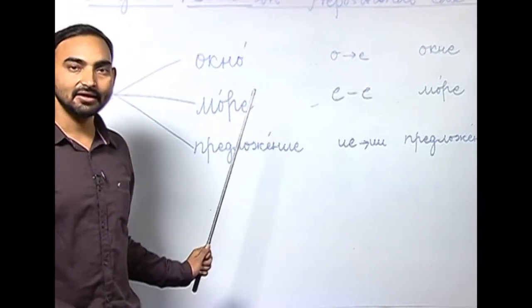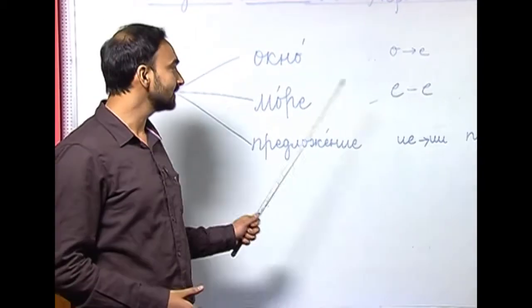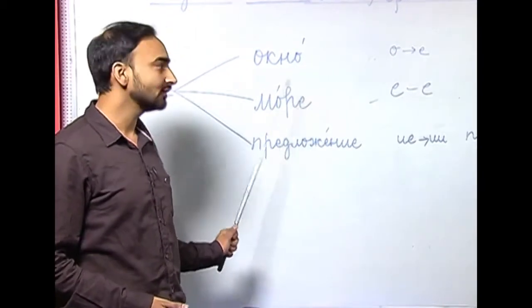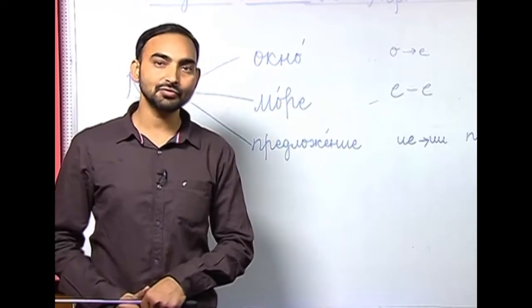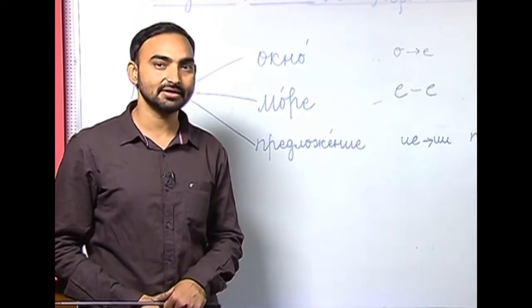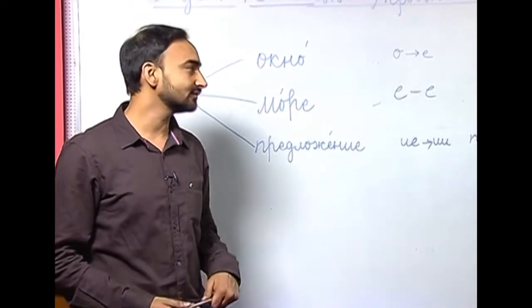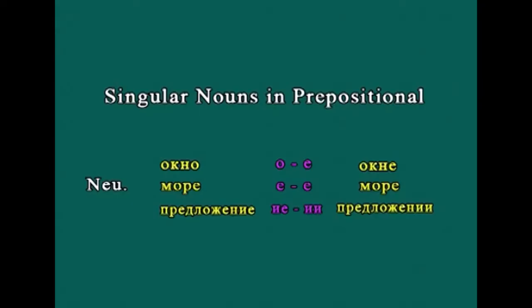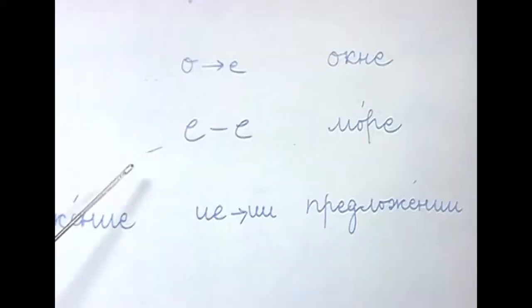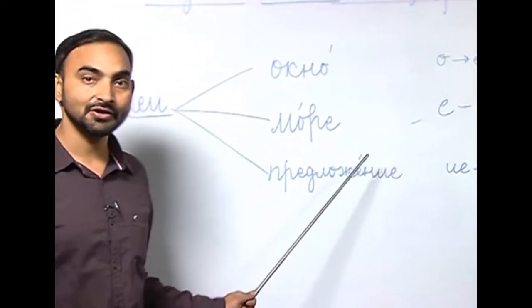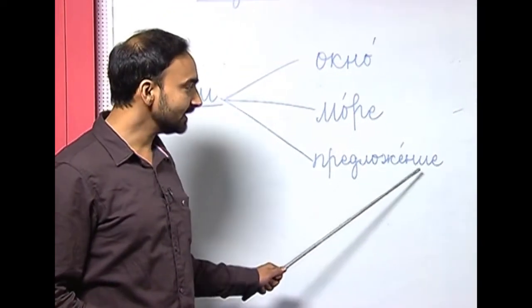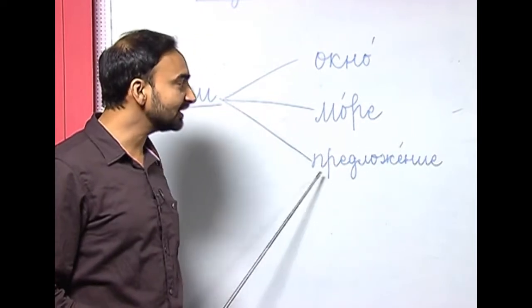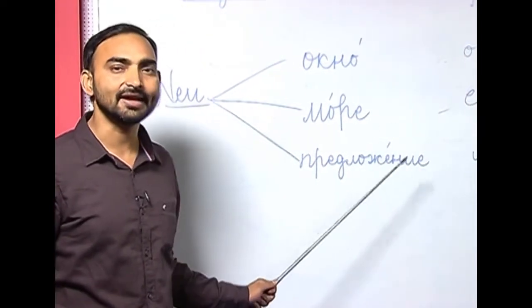The second ending of neuter gender nouns are ye ending words. What happens when we have to use a ye ending neuter gender noun in the prepositional case? We will not change anything. Ye is basically replaced with ye. So, there is no change in the spelling. More will be more only. And the last ending of neuter gender nouns are ye ending, like предложение, sentence.